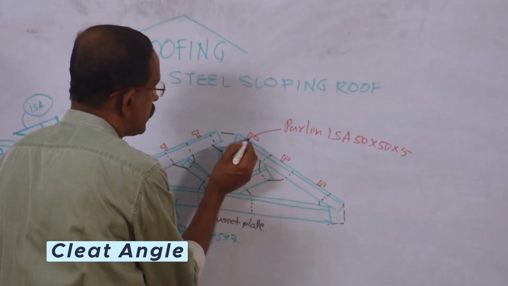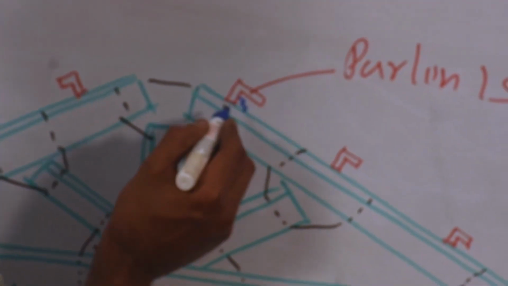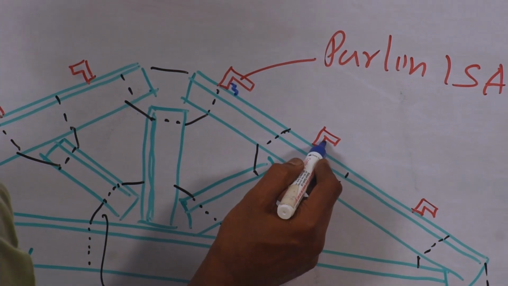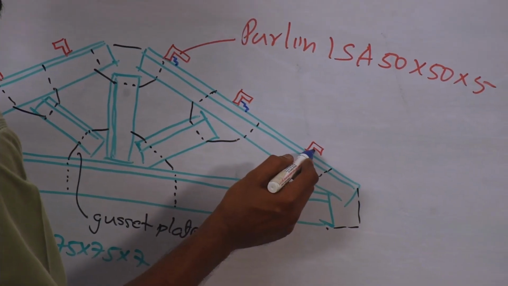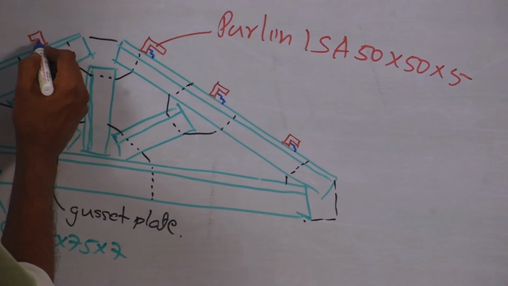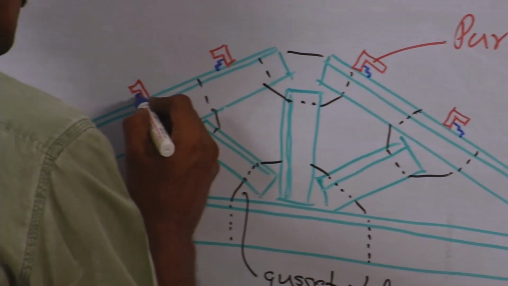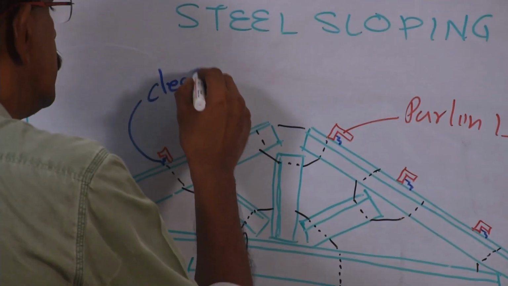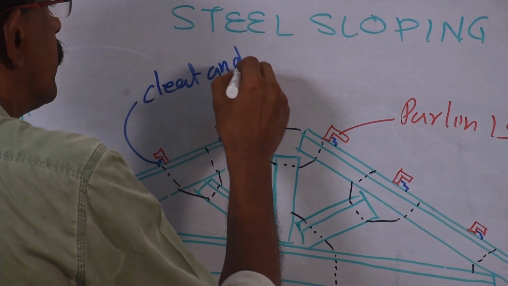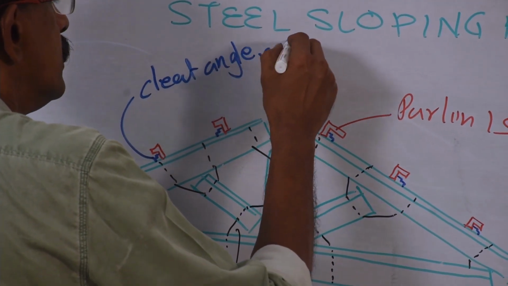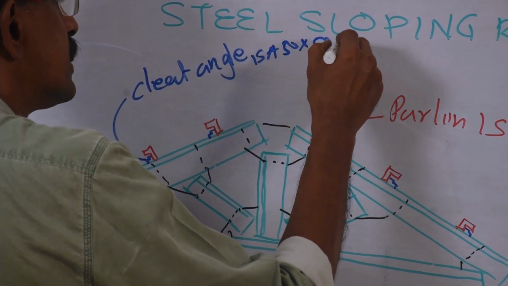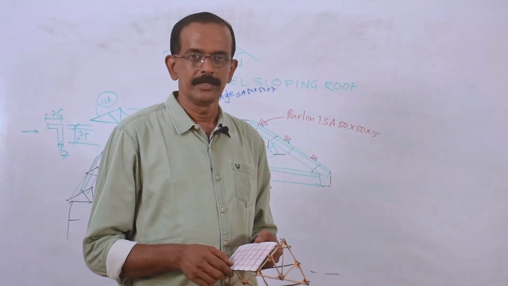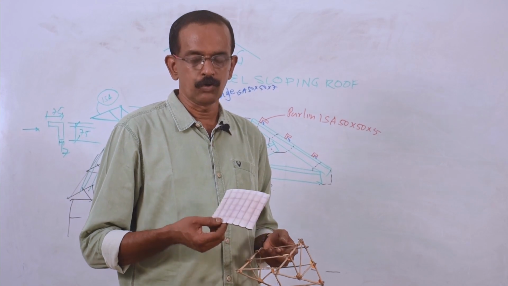This cleat angle is welded to this truss, and the purlins are bolted with this small angle, which is called a cleat angle. Say another ISA, again 50 by 50 by 7, another size, that's all. Next step, covering of roofing material.